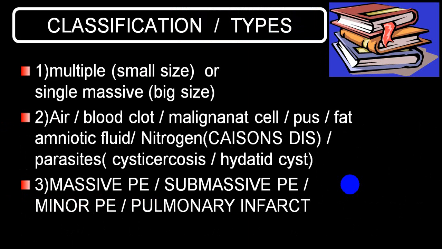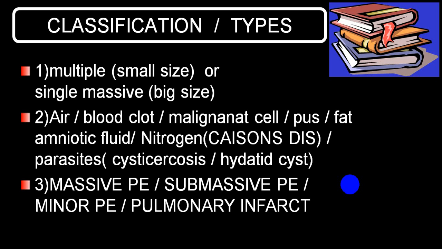To classify them, one, depending on the size. If it is a small size, it can be single or multiple. But by and large, when it is a big size, it is a single embolus. But being a big size, it is called a massive embolism.